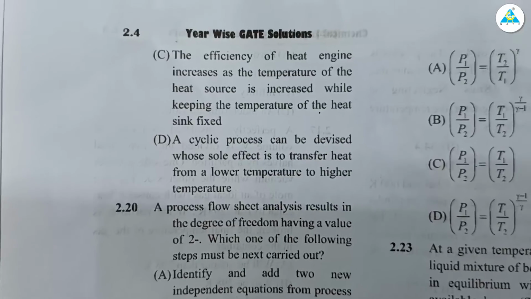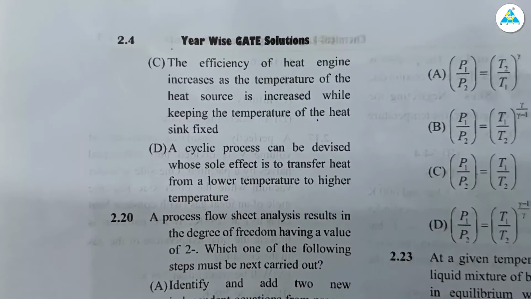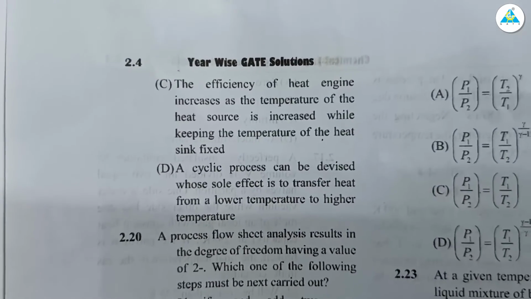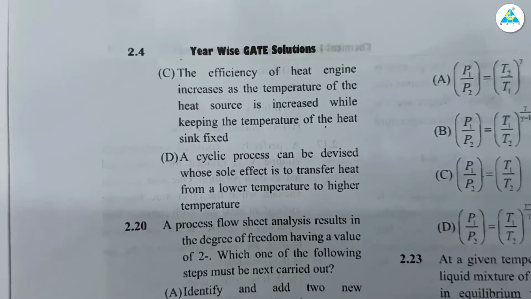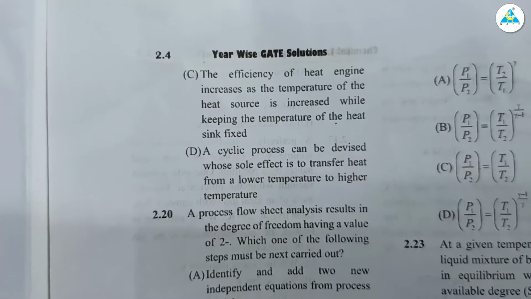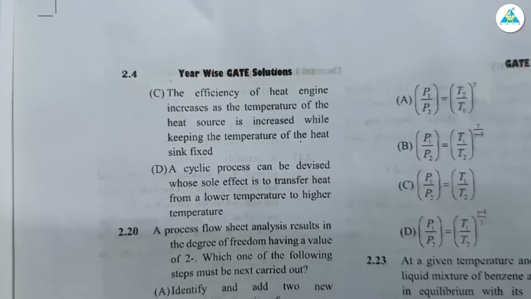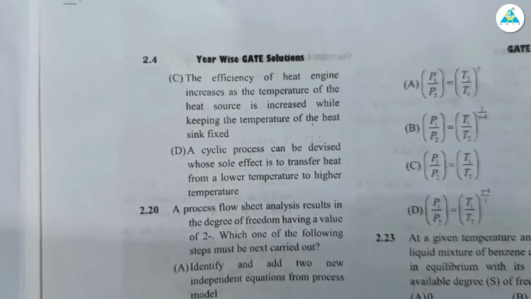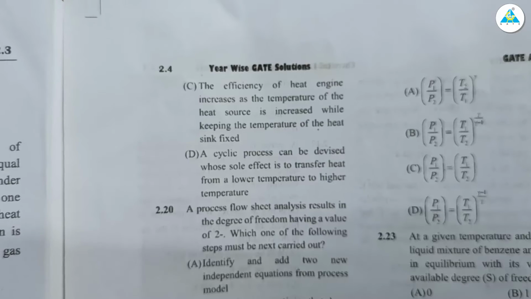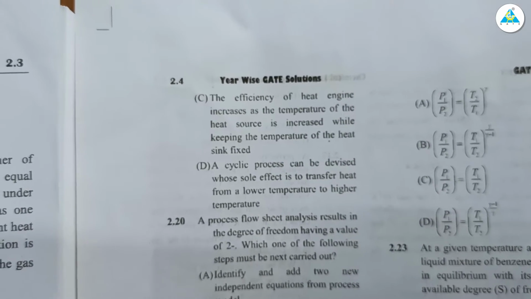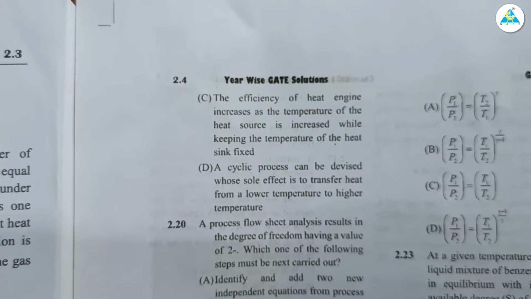Now, option D: a cyclic process can be devised whose sole effect is to transfer heat from a low temperature to a higher temperature. That is against the Clausius statement. Just now I have written the Clausius statement, if you remember. It is impossible. Option D is simply your Clausius statement, so the option which will be wrong is option D. A cyclic process cannot be devised. So which option will be true? Option C will be true, because A, B and D are wrong.